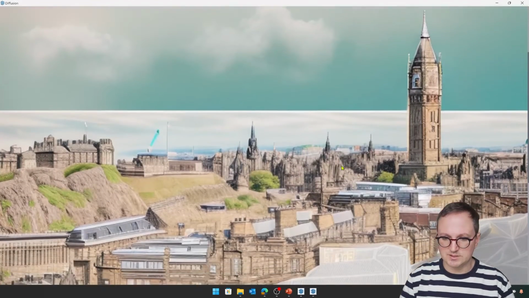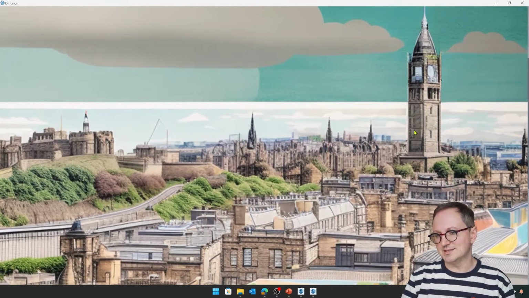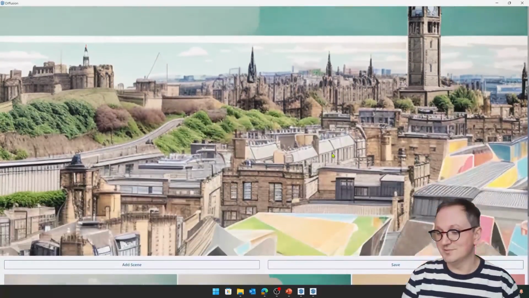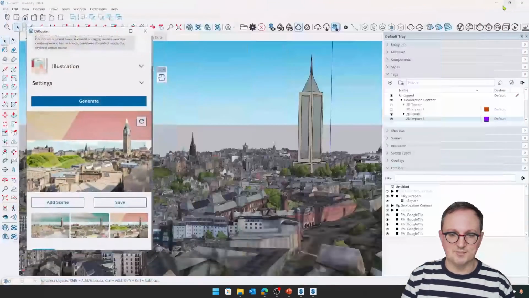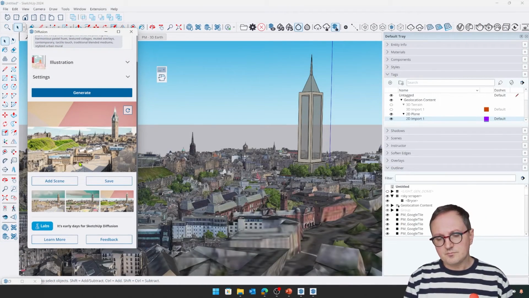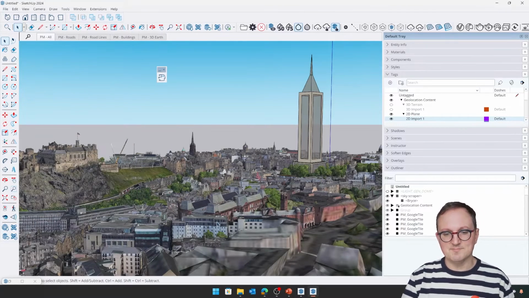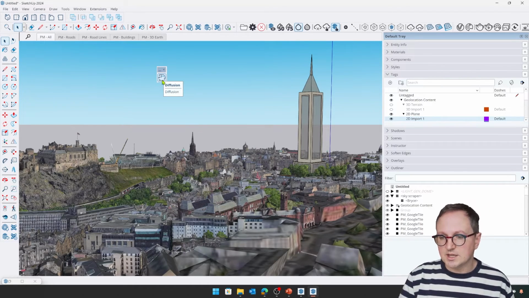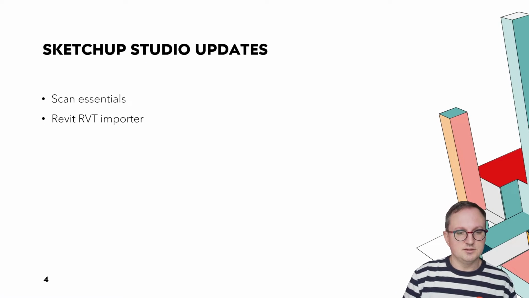Let's go a bit bigger with that then, so we can see. Very quickly, we can see that it's assumed that skyscraper, interestingly, is in the style of Edinburgh. Well, it's very kind of it to jump to such conclusions. Of course, we could try and direct it a little bit more by using some other prompts or some other words. But again, this can be a quick way just to tart up an image that's perhaps not so great. But yeah, SketchUp Diffusion, that's another new feature. Okay. Right, so I think we'll just jump back and make sure that I am in the right place.